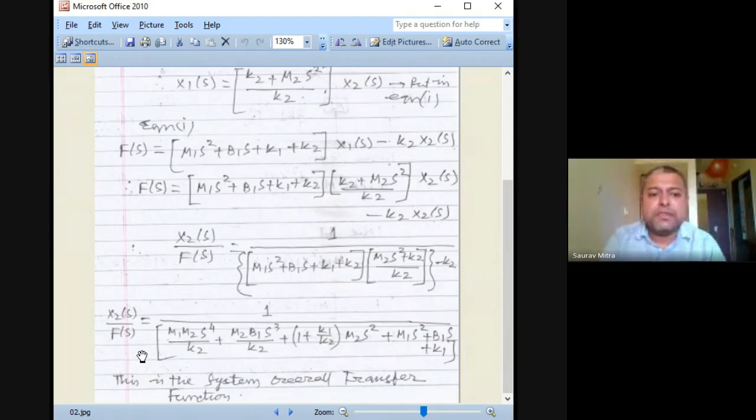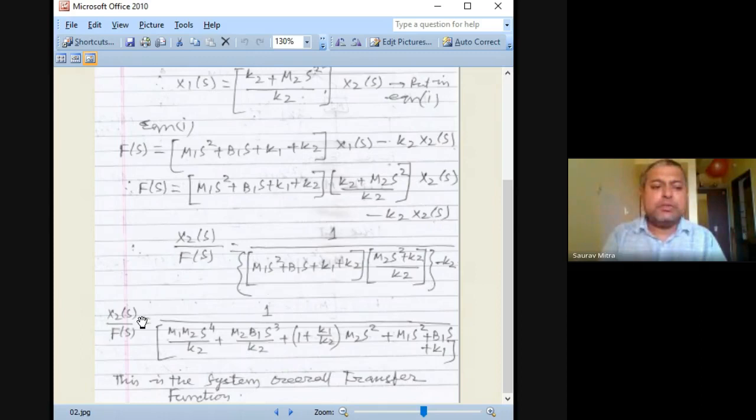That means the transfer function will be Q2(s) by V(s), not I2(s). How can you convert this transfer function directly into the FV analogy transfer function? You can convert the circuit and then find the transfer function stepwise, but don't do that. Directly substitute all the values here.